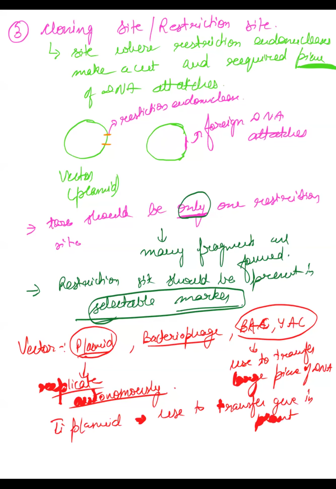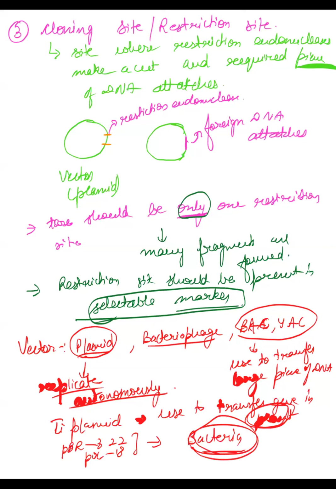And then you have PBR 322 and PUC 18, very famous PUC 18. These two are used to transfer genes in bacteria. Sorry, I said plant earlier, it is bacteria. So these two or three names are very important that you should remember. Now we will study about PBR 322. Its diagram is also given in your NCERT.